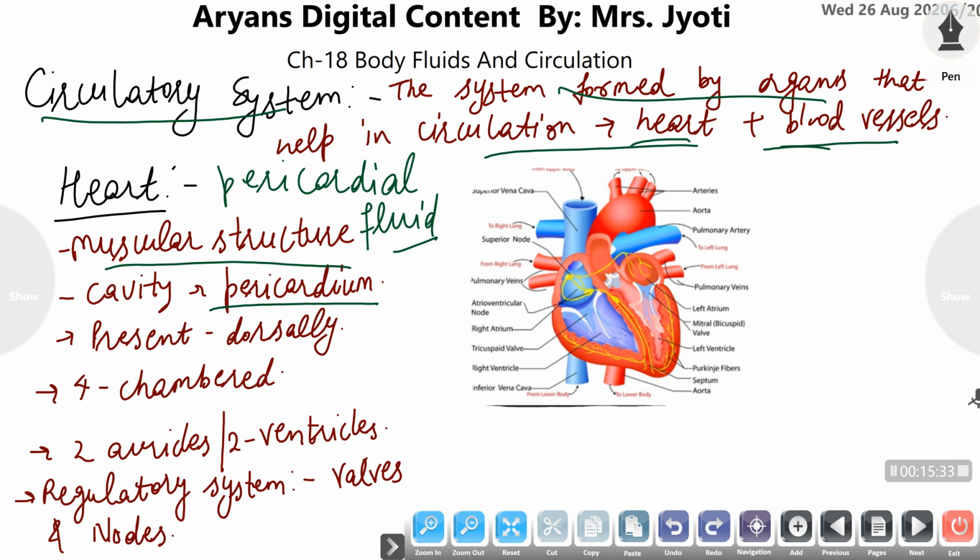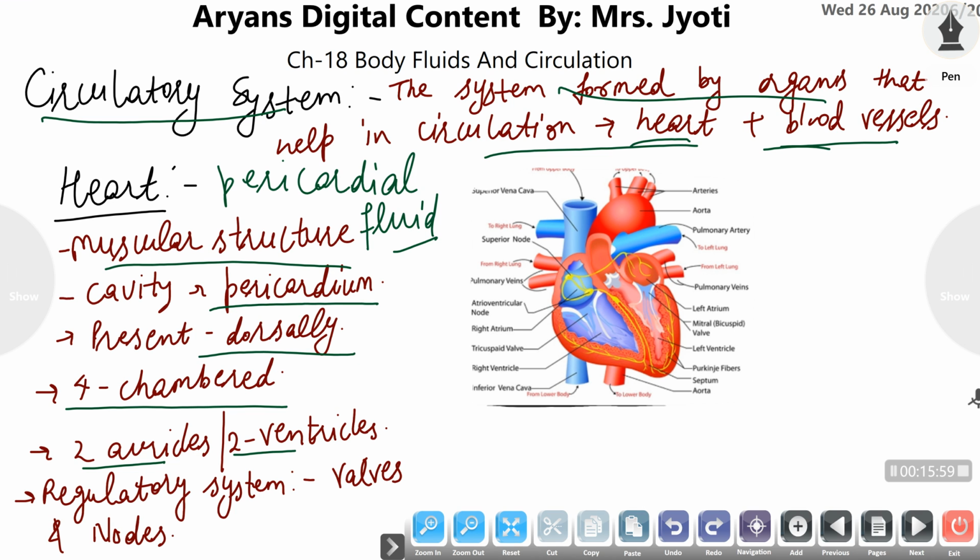The fluid maintains the heart at its position, meaning it absorbs the mechanical shock and fixes the heart at its position. The heart is present dorsally, meaning it is present toward our back side. In mammals, the heart is 4 chambered, having 2 auricles and 2 ventricles, and the auricles and ventricles are well regulated with the help of valves.